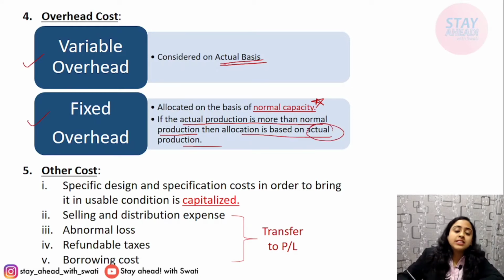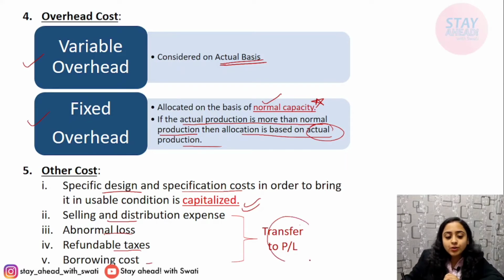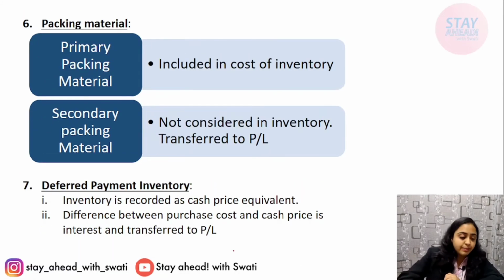Okay, what is the normal general rule? That it should be allocated on normal capacity, and if actual production is more than normal capacity, then it will be allocated on actual basis, actual production basis. Now other costs, specific design and specific cost need to be capitalized, means need to be added into the cost of inventory. Selling, distribution, abnormal loss, refundable taxes, borrowing costs, these all will be taken to P&L. Okay, directly P&L. Now comes packing material.